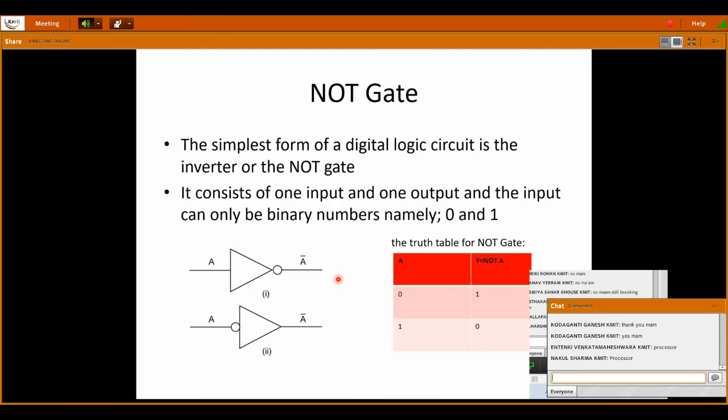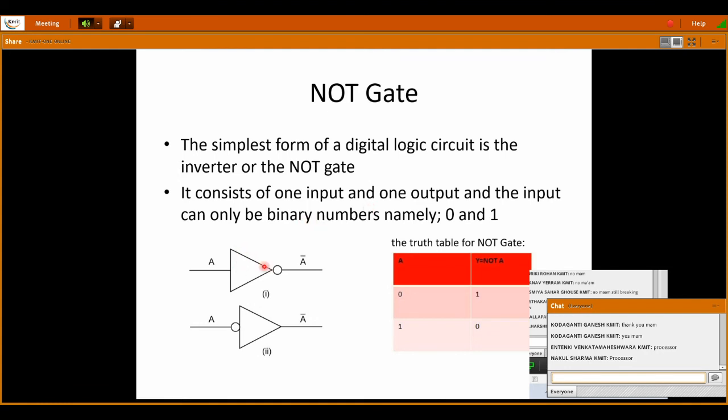You may get many MCQs. Listen, all of you, in your mids, or if you are writing any competitive exam also, all these will be multiple choice questions. So the NOT gate is also called an inverter, and it has only one input and one output. It is also called a complement gate: the output is the complement of the input.